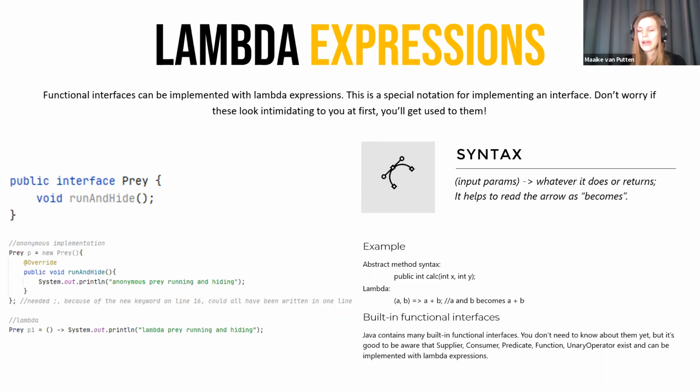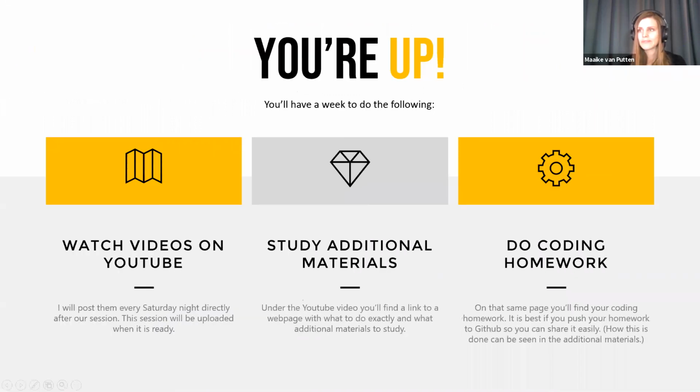Then actually, you're up already, but this is a bit different, because in the last weeks we all had coding homework and stuff, and right now we don't have it. So for this week, all you have to do is familiarize yourself with these topics even further, do the readings, maybe rewatch some of the explanation, watch the videos. And then as of next week, we'll have one session in which we see if you have a question about the homework, whether there are topics that are still vague to you, so you can pretty much ask anything next session. If you don't ask anything, I'm not going to tell anything. So if you want me to tell something, you need to prepare some questions.